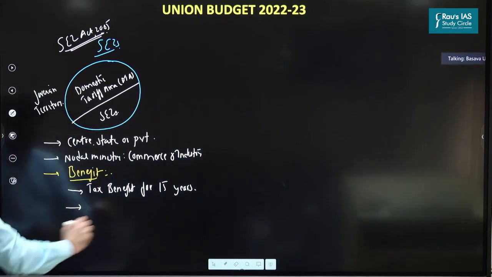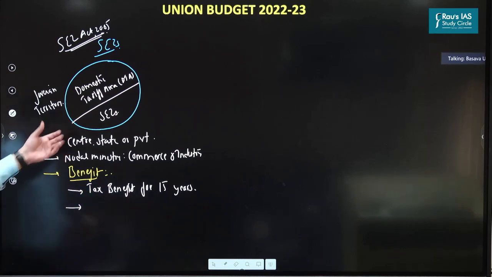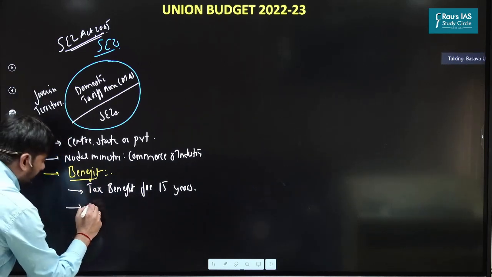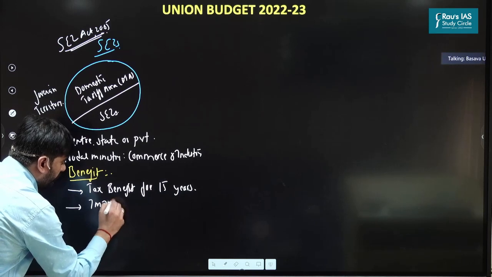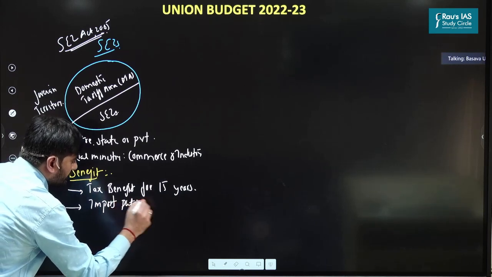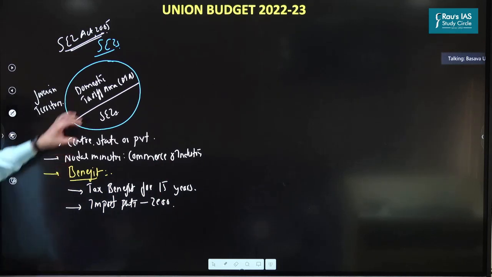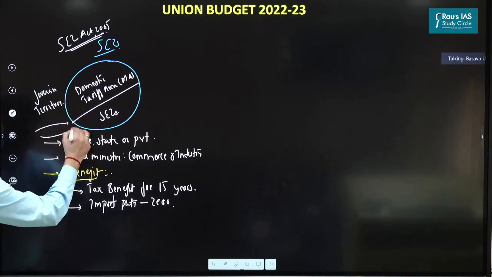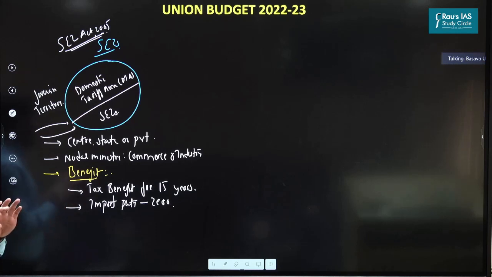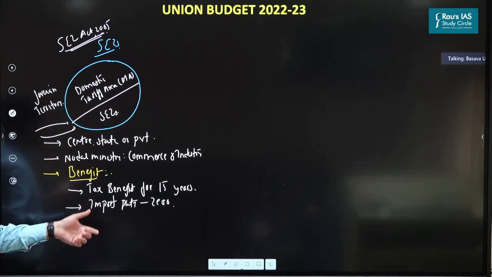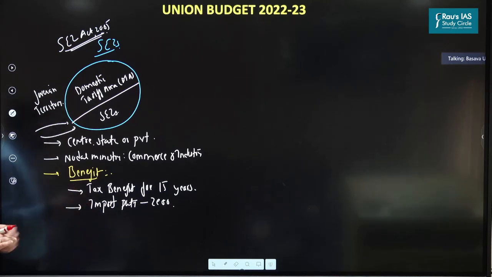Second thing here is that the units which are based in SEZs can import goods from other countries at almost 0% customs duty. So if the units are importing goods from other parts of the world, they do not pay any customs duty at all. This is another benefit of the units in SEZ.